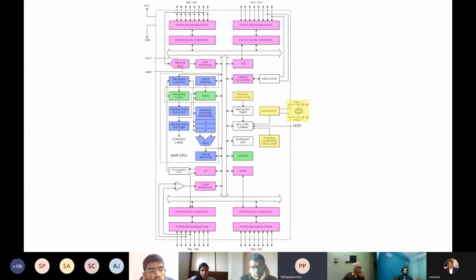No, this is actually the block diagram of the Atmega 32. There are a lot of things in it. Whatever program you write for the Atmega 32 gets stored in the program flash, and there are 32 general purpose registers, GPR, and each register is an 8-bit register.